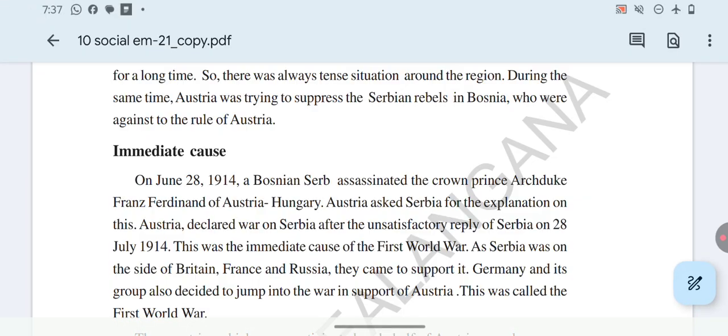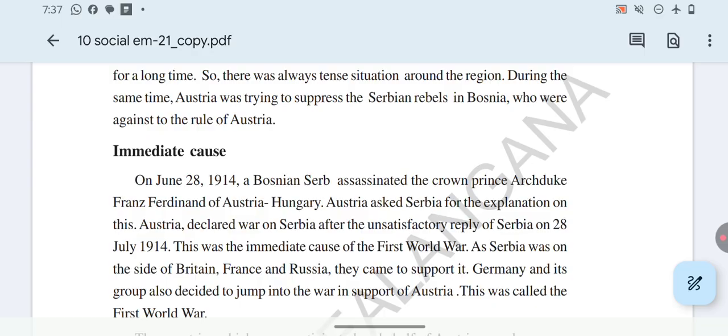Austria asked Serbia for an explanation of why they assassinated their prince, but Serbia gave an unsatisfactory reply. That is why on July 28, 1914, Austria attacked Serbia. So this is the immediate cause of the First World War. What is the immediate reason? A Serbian young person assassinated Ferdinand. That is the immediate reason for the First World War.